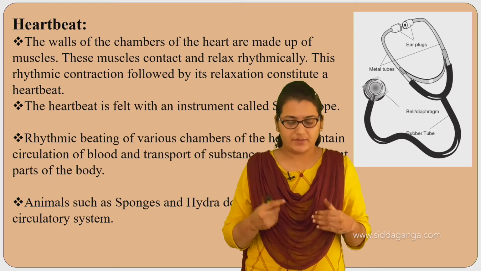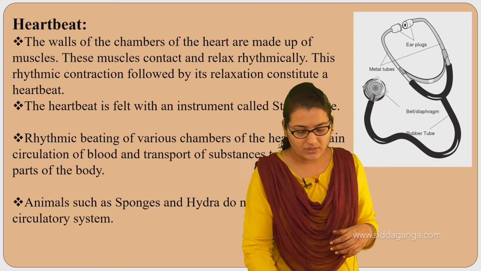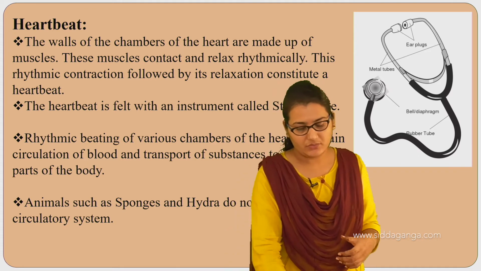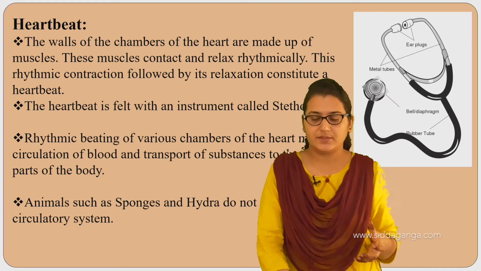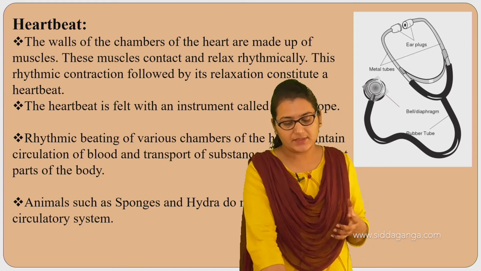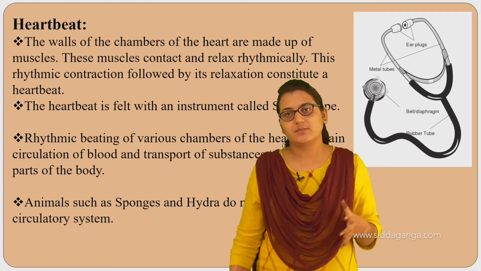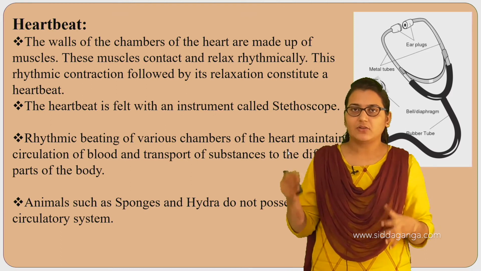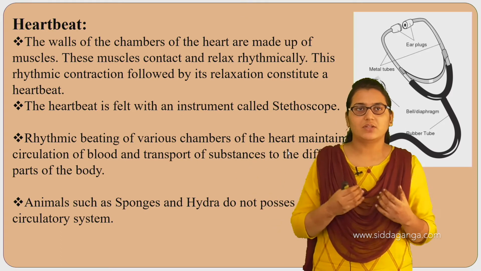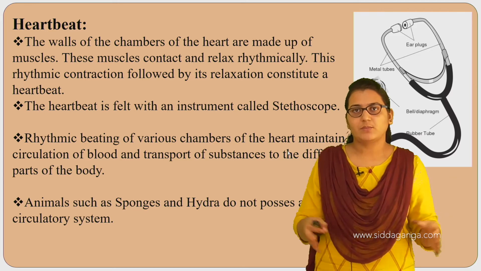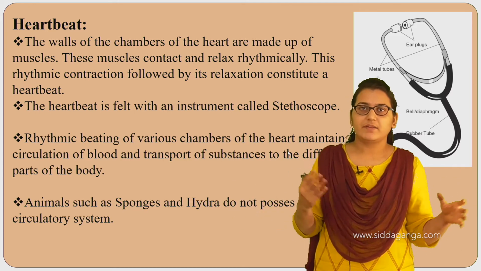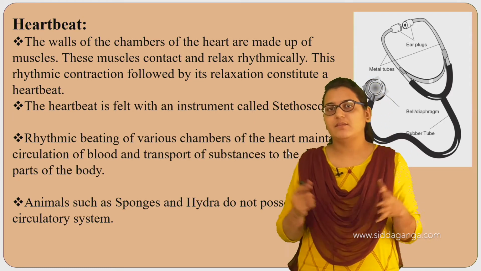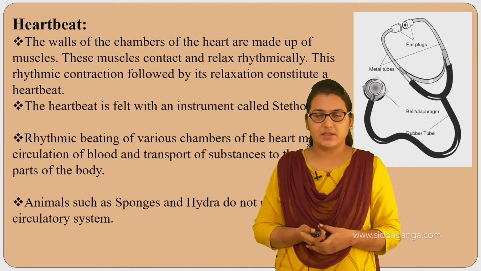So these animals, when they live in water, the water in which they live brings food and oxygen as it enters their body, and the water carries away the waste materials and carbon dioxide as it moves out. So thus these animals do not have a circulatory system. The water in which they live carries food and oxygen, and carries away the waste products released from their body, including carbon dioxide. So not all animals have a heart or a circulatory system like this.